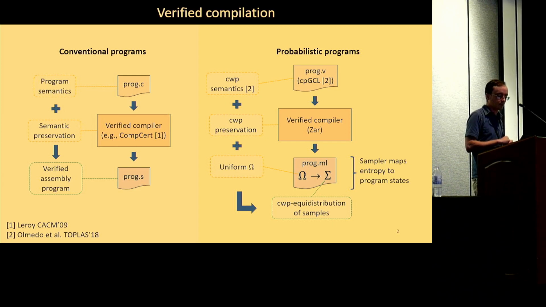to output samples. And the ultimate formal guarantee we obtain is this thing that we call equidistribution, which says that if the source of randomness really is uniform, then the output samples will be equidistributed with respect to the CWP semantics of the source program. So this work is really about the bottom two-thirds of this diagram on the right, about the verified compiler and the equidistribution theorem, and not so much about using CWP to verify individual probabilistic programs.